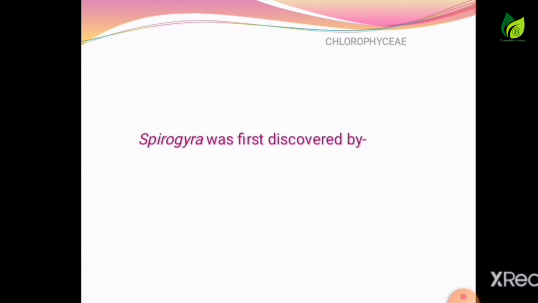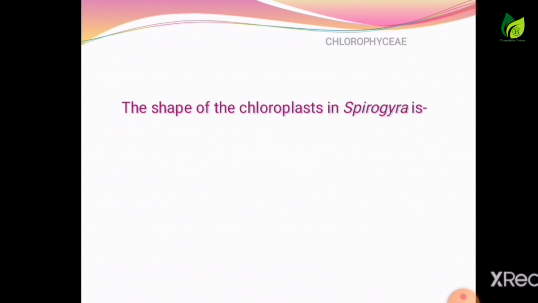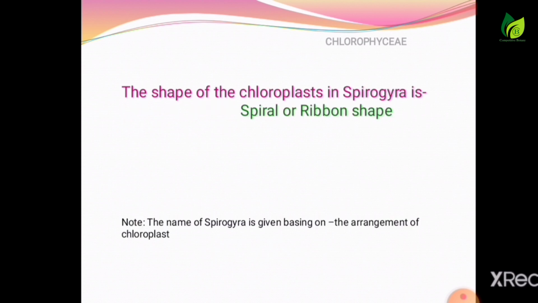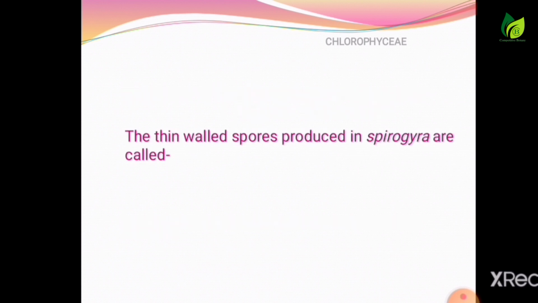Spirogyra was first discovered by the scientist Link. The shape of the chloroplast in Spirogyra is spiral or ribbon shape.